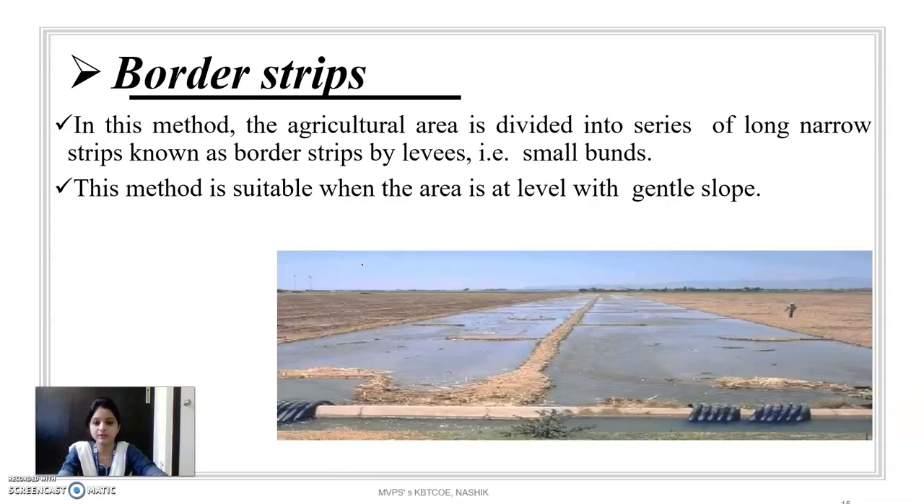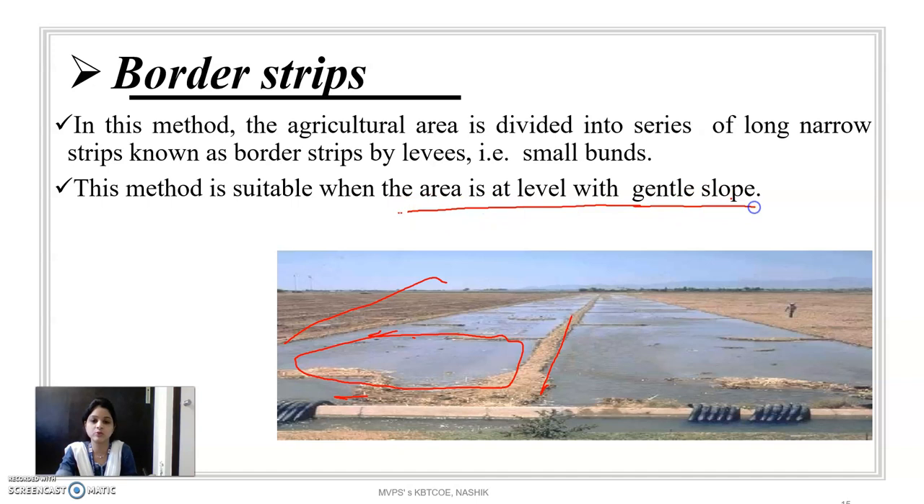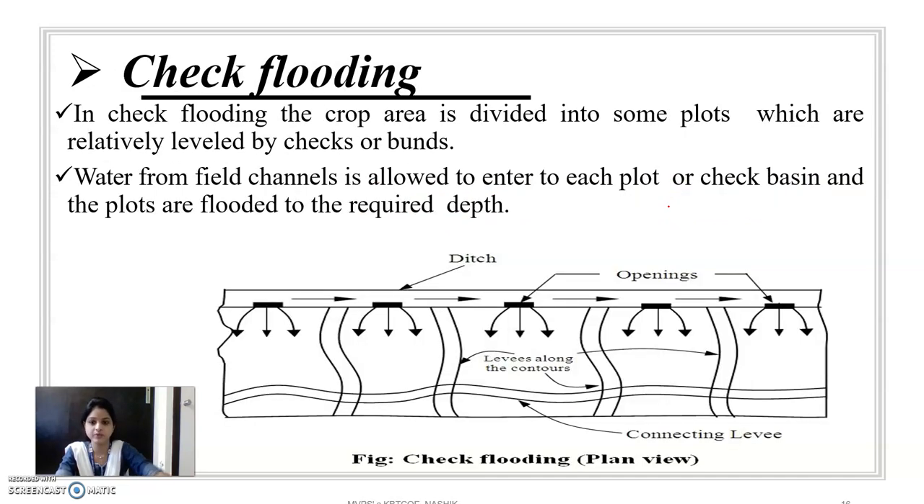Then the border strip method. In this method, the agricultural land is divided into a series of long narrow strips known as border strips by levees, that is, small bunds. So these are the border strips, which are divided into small strips here. This method is suitable when the area is level or has a gentle slope to remove the water. Then the check flooding method.